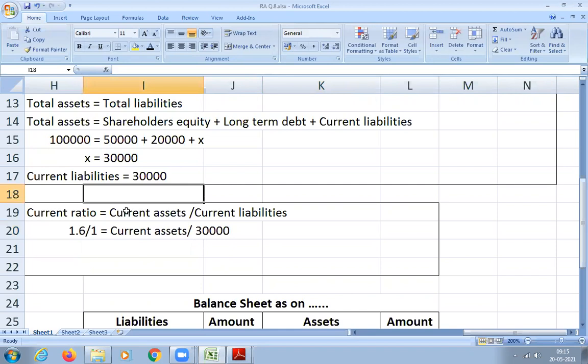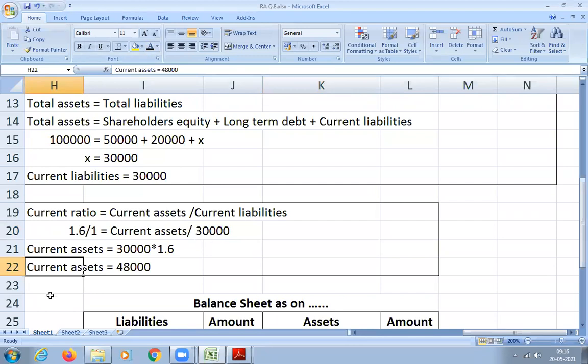So cross multiply. How much is current liability? 30,000. It looks like this: current asset is equal to 30,000 into 1.6. Multiply, how much will we get? 48,000. Others, how much are you getting? 48,000 is correct. Even I got 48,000. So current asset is 48,000.